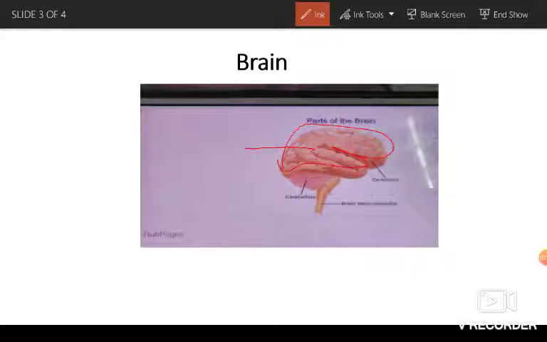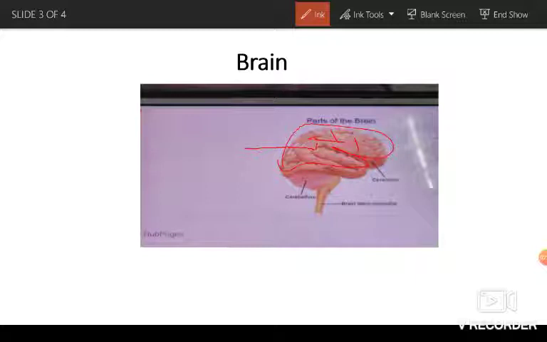It is covered with deep ridges and grooves and looks like a walnut. Walnut means akhrot.